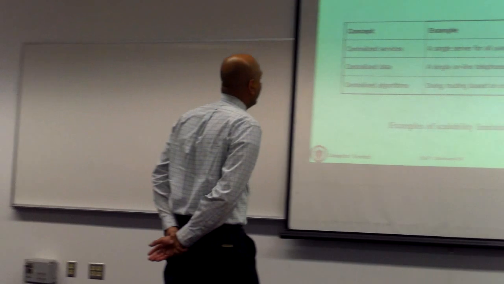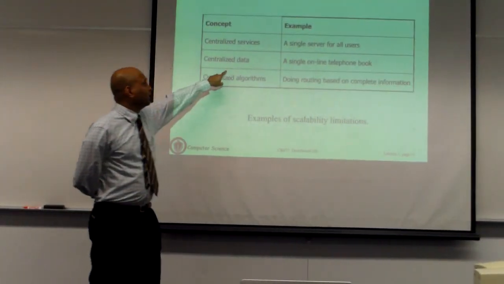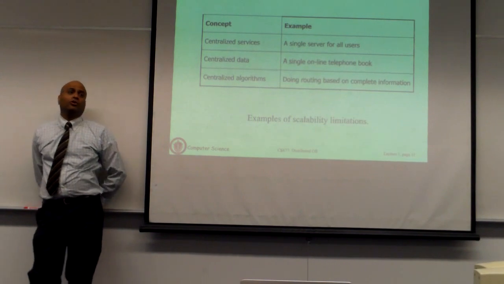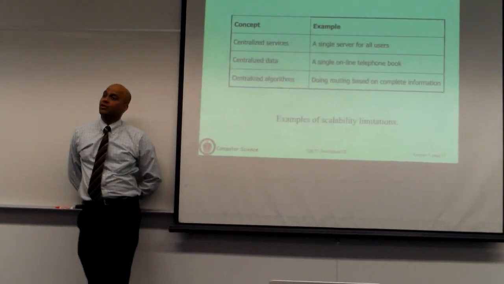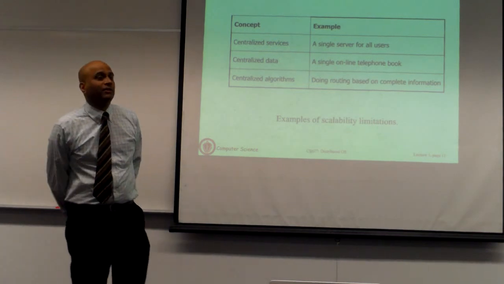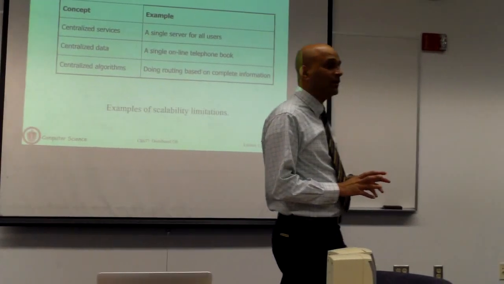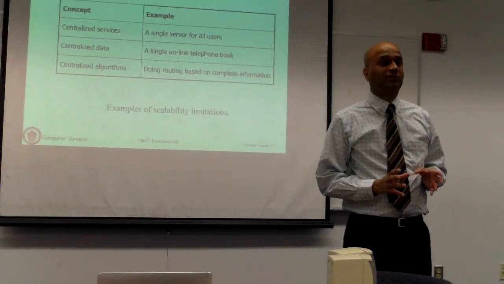So let's take data. Okay? So here is an example, centralized data. Maybe you run your application on more than one server. Okay? But underneath, if that application is accessing the same data, and that data resides on a single disk, that's going to be a bottleneck for your system as well.